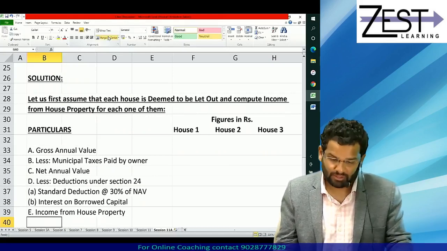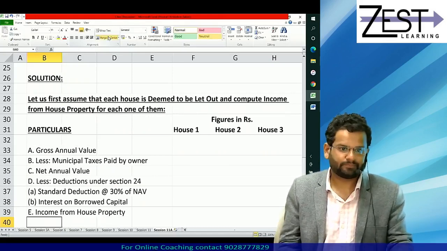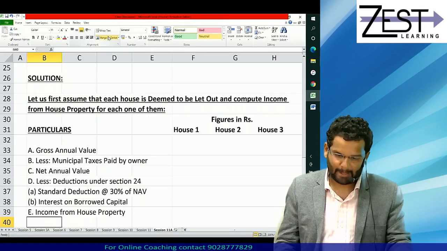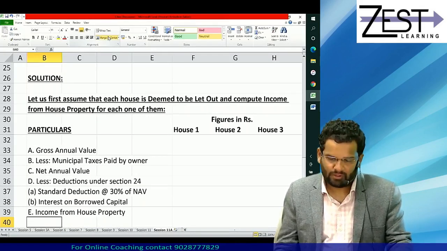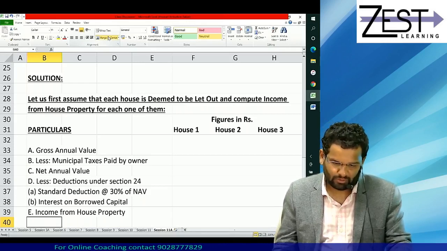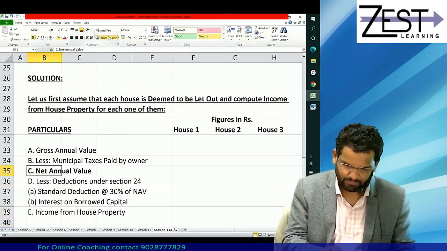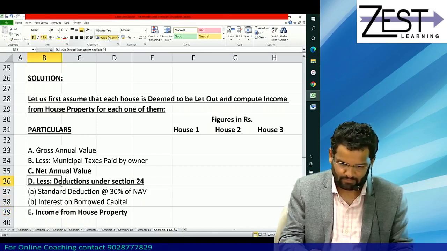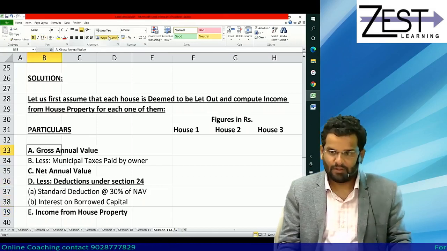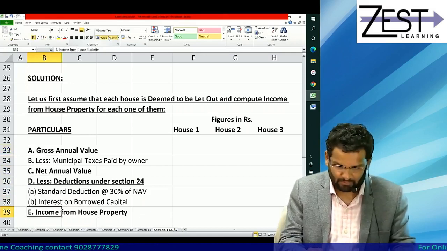That is how you have to set the format. Correct? Slowly, steadily, you are going to get acquainted with the format. Don't worry about it. Already you must have got it. You all are smart students. Okay, this is your format.